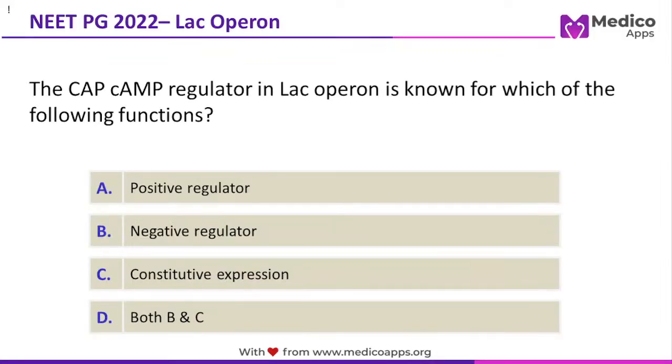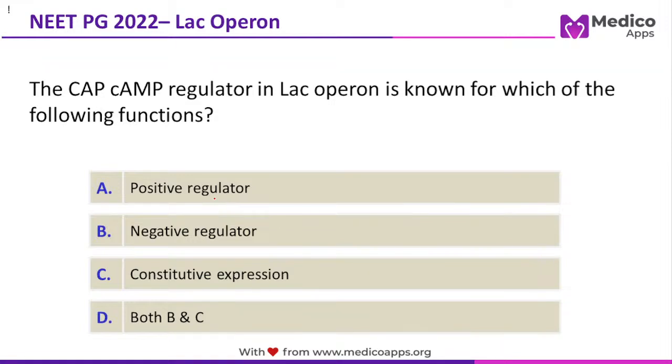The cAMP regulator in lac operon is known for which of the following functions? This appeared again in NEET PG 2022, and the options are positive regulator, negative regulator, constitutive expression, and both B and C. So if you are live, just try to answer this question.